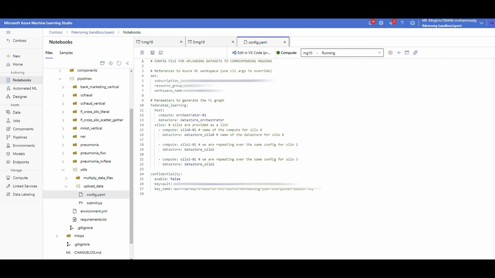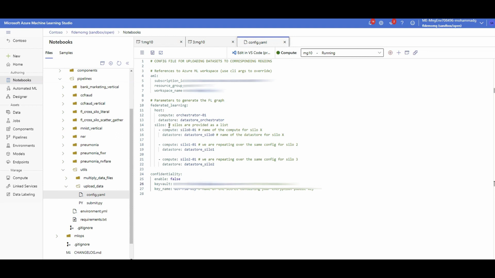Oh, you already changed that. Change your subscription ID, resource group name, and workspace name. Certainly you know these values. Paste them there. Plus, all the way at line number 26, you need to change this key vault URL with the one that you created. So for example, it's going to be kv or key vault dash FL demo MG, which was the base name that I chose when I clicked on deploy, right? So make sure to grab that URL based on the base name you chose when you were deploying your infrastructure with the deploy click.